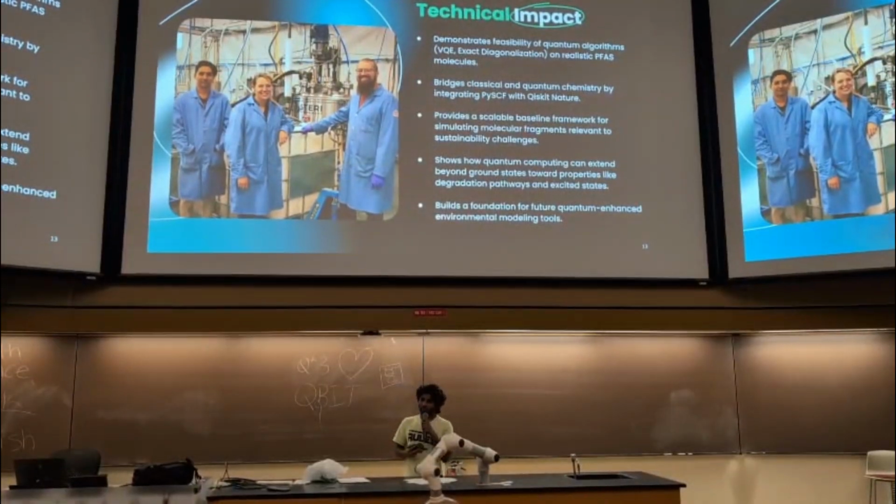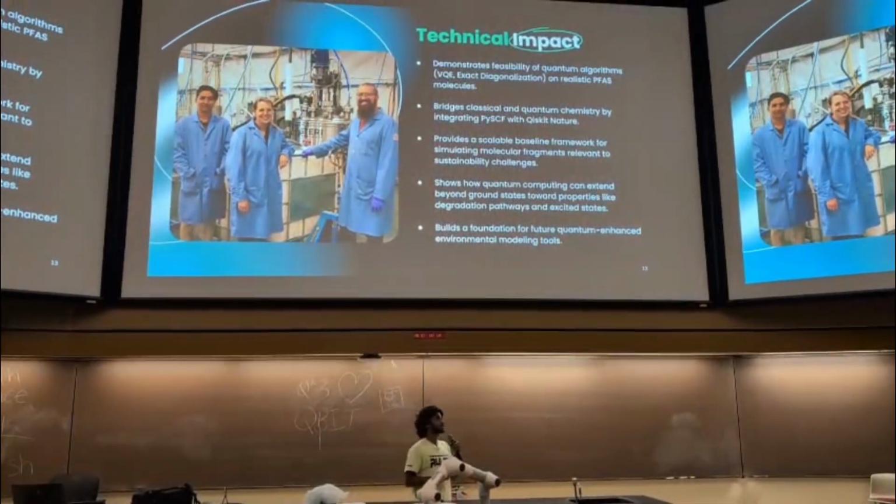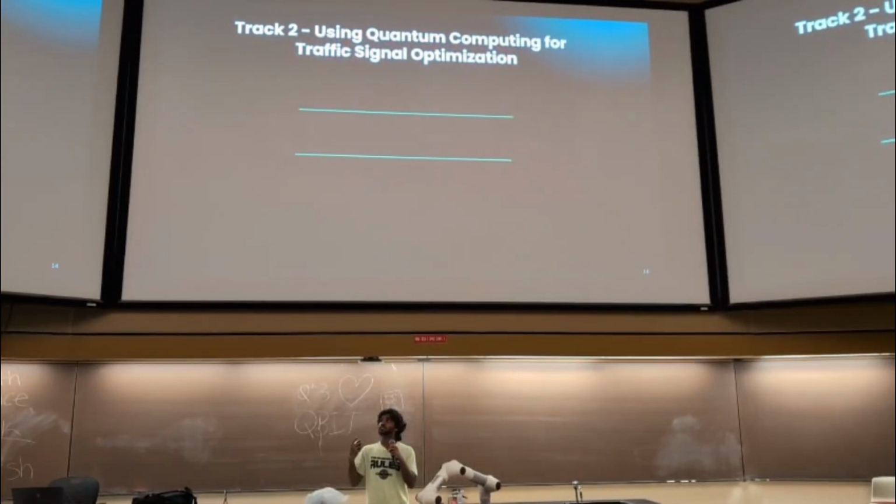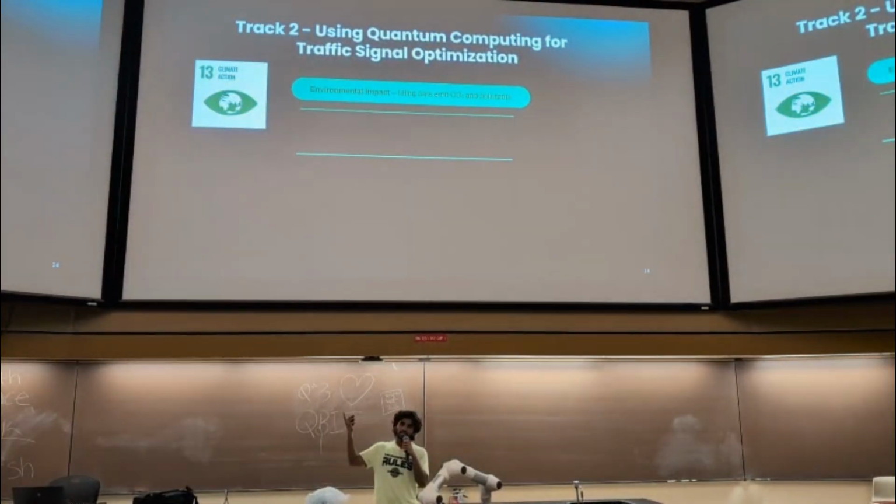Well, this might be the end of our presentation, but our team Qubits were able to also work a little bit on Track 2, which is an optimization problem using quantum computing. So our problem statement over here is traffic signal optimization. Why? So basically, first, environmental impact.